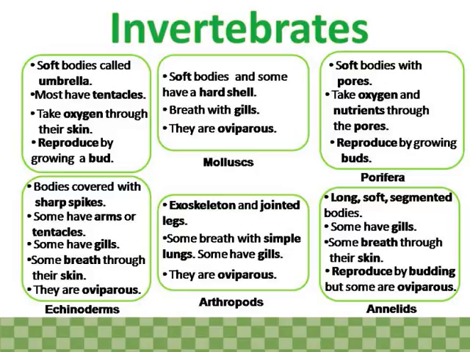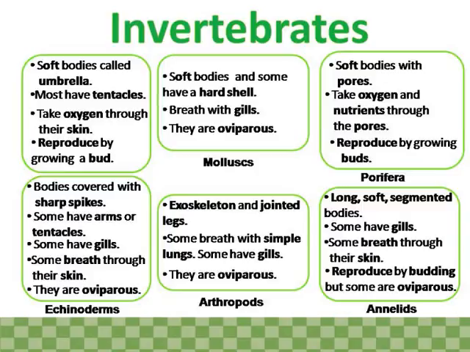They breathe with gills. They are oviparous. Porifera have soft bodies with pores, take oxygen and nutrients through the pores, and reproduce by growing buds. Echinoderms have bodies covered with sharp spikes. Some have arms or tentacles. Some have gills. Some breathe through their skin. They are oviparous. Arthropods have an exoskeleton and jointed legs.